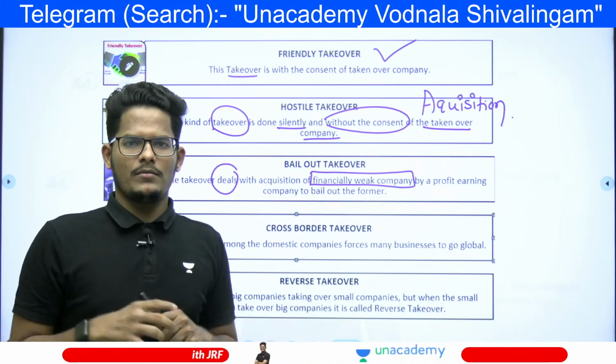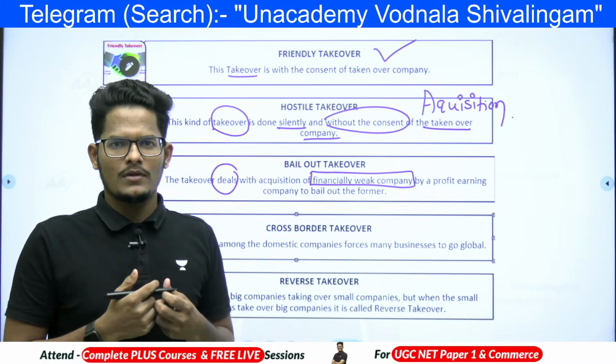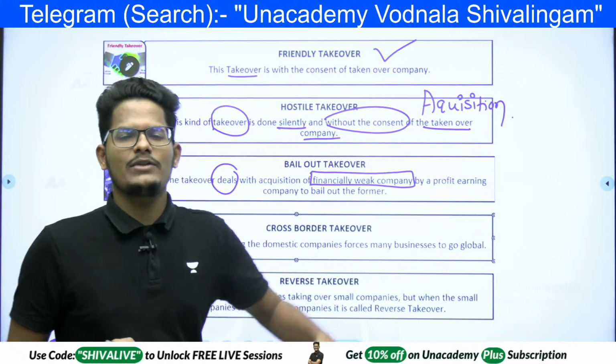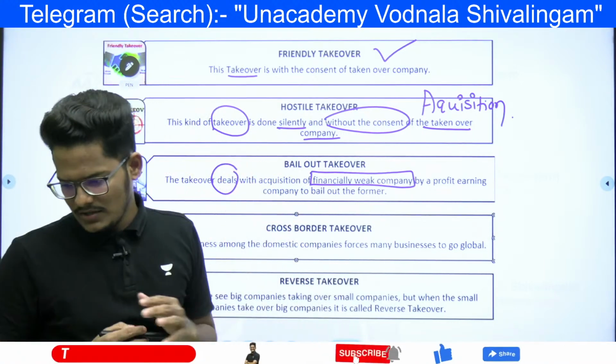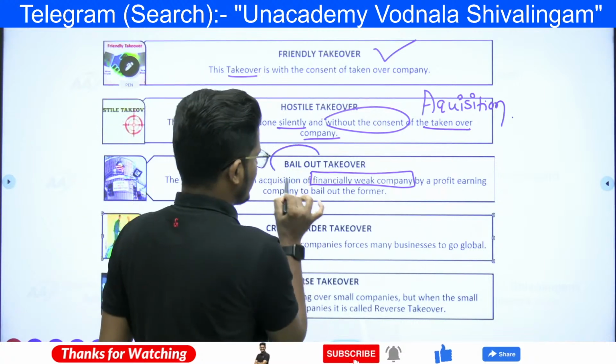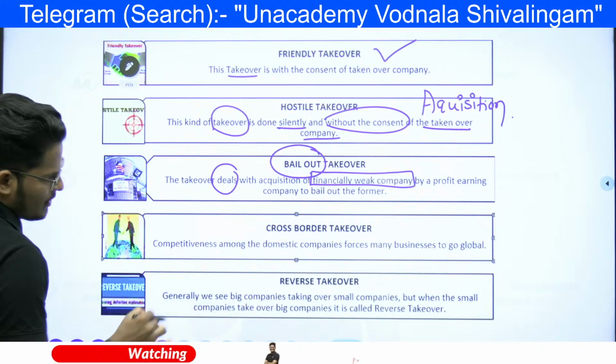Big companies or other profit-making companies try to acquire the other company because their financial position is weak. That comes under the bailout takeover.